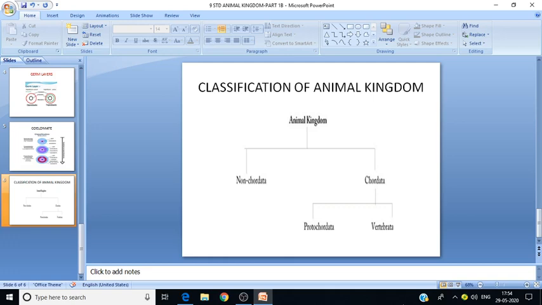In this video we saw the basis of the classification. There are 4 bases of classification: level of organization, symmetry, germ layers, and coelom. These are the topics we saw in this video.